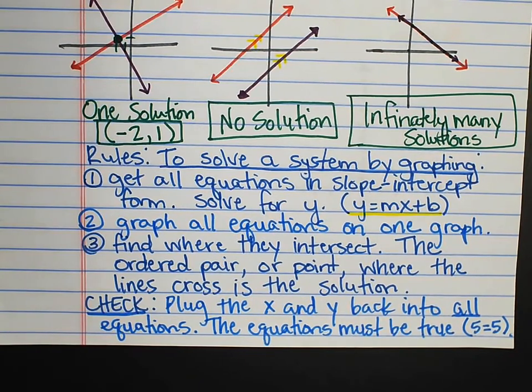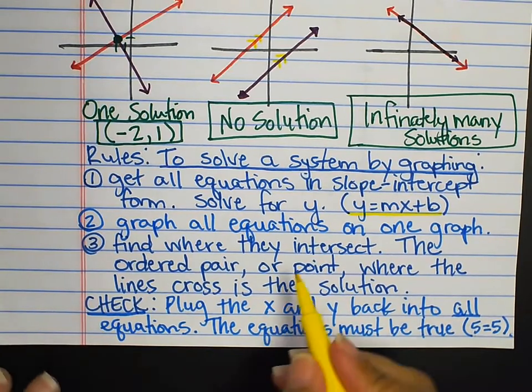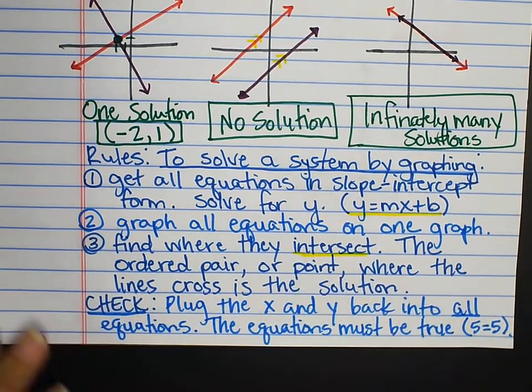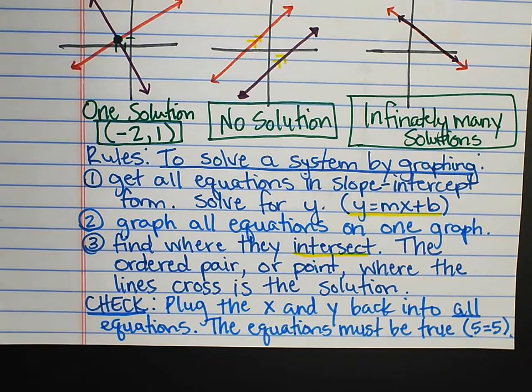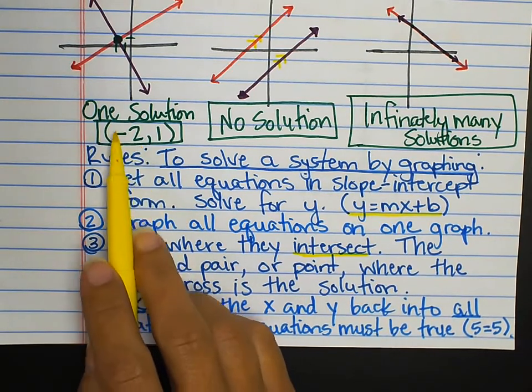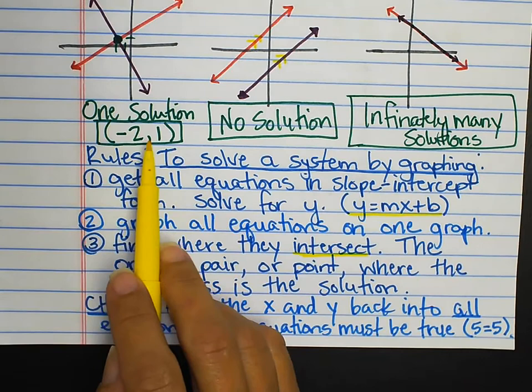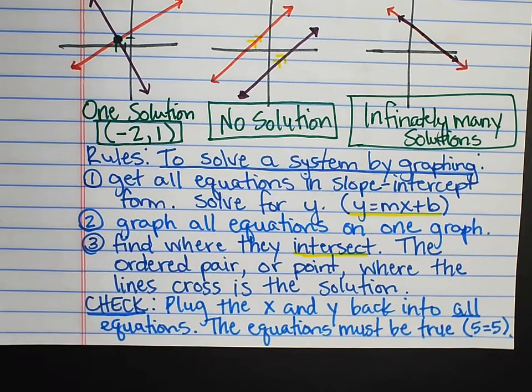Second step, you're going to graph the equations on one graph. So just like I did in these up here, you're going to graph all the lines in one coordinate grid. Then you're going to find where they intersect. The ordered pair or point where the lines cross is the solution. So it will be written as a point as we did right here. Open parentheses, the x value, the y value, close parentheses.